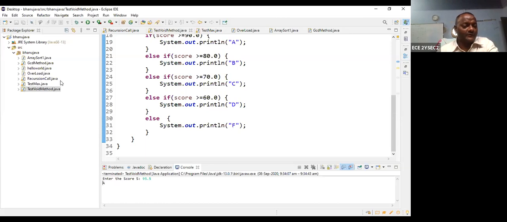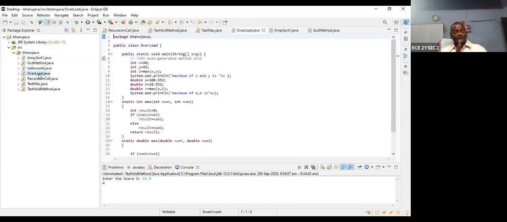Next, suppose I want to find out, this is called overloading. Let us take overloading. Suppose I want to find out the maximum value of integers, maximum value of doubles.